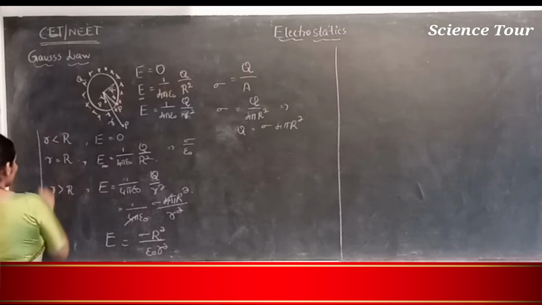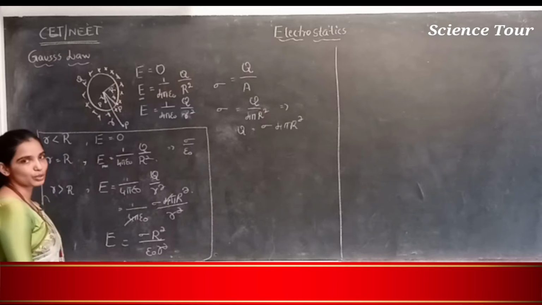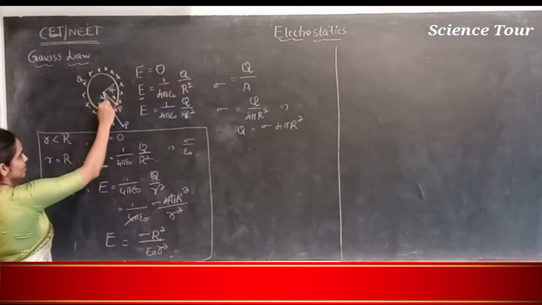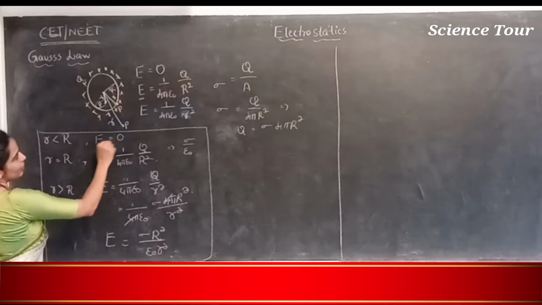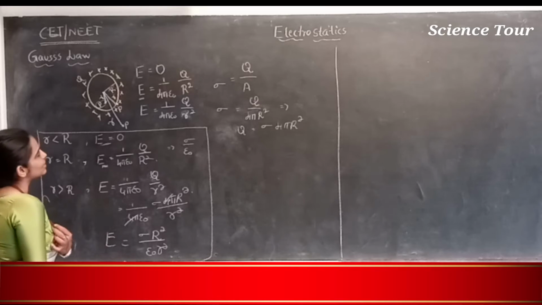If you have to express them in terms of the radius of the sphere, then if your position is less than the radius, if your P is inside, then the electric field intensity is 0, because inside the conductor the electric field intensity is always 0.